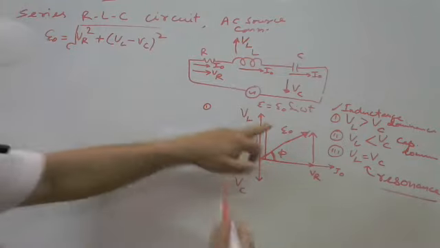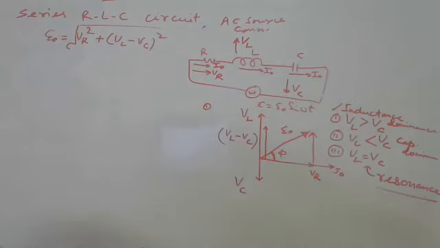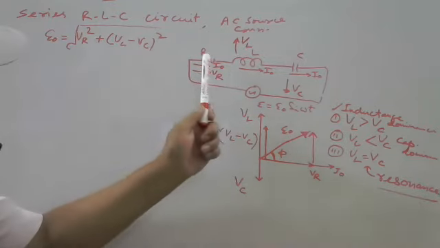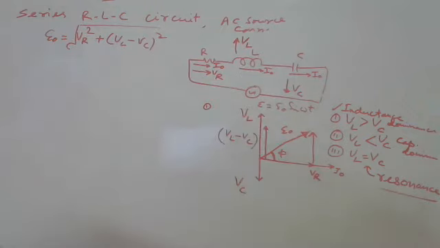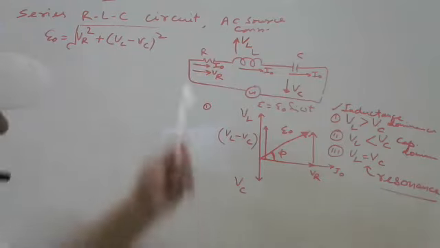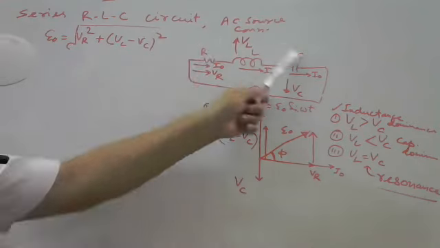Ultimately voltage and ultimately current, it is not 90. It may be any, but not 90. Why not 90? Because nothing is pure. Individually, resistance, inductance, capacitance are pure parameters, but in combination, nothing is pure. That is why we are not getting 90 or 0. It depends on the value of this.